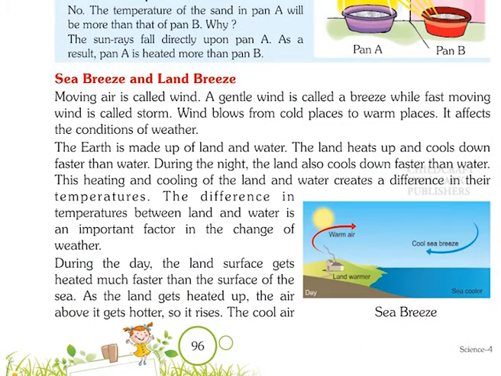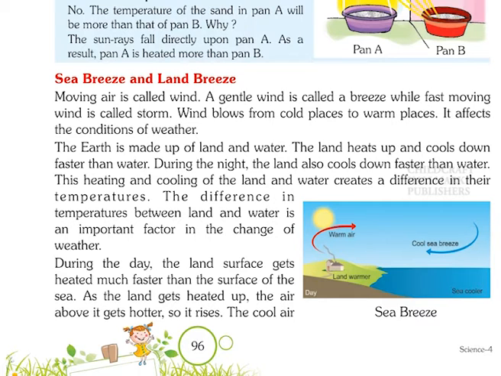Sea breeze and land breeze. Moving air is called wind. A gentle wind is called a breeze, while fast moving wind is called storm. Wind blows from cold places to warm places. It affects the conditions of weather.